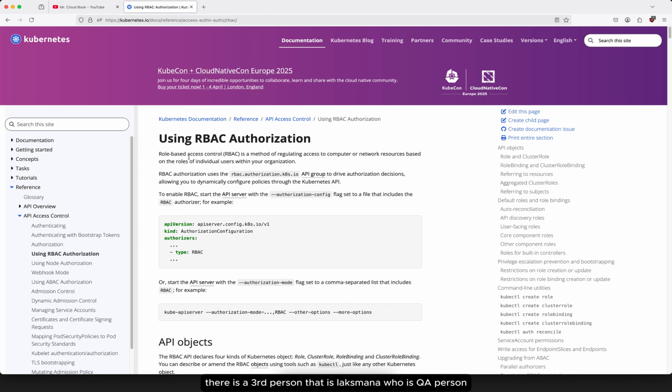There is a third person, Lakshmana, who is a QA person. He only needs to look at the logs of the pod, so I can give read access to the pod logs only. I don't need to give access to the secrets to the developer and the QA person. Only the admin can access all the remaining resources. So what is RBAC in Kubernetes?